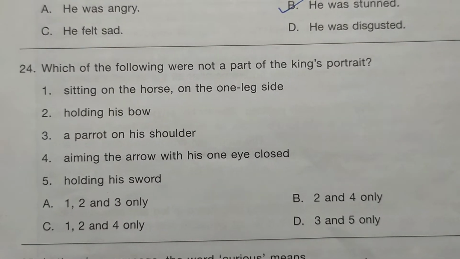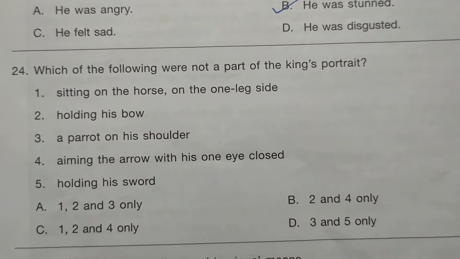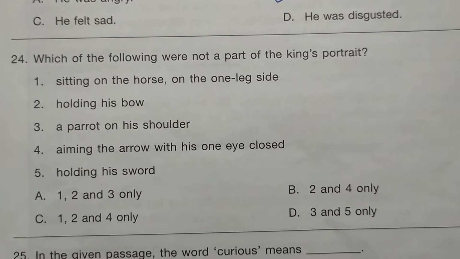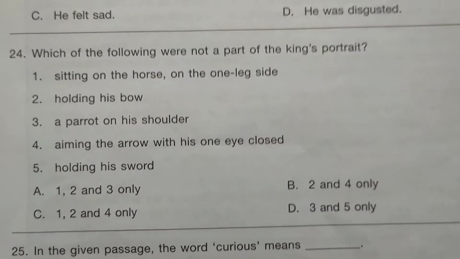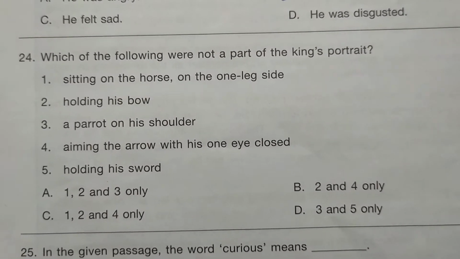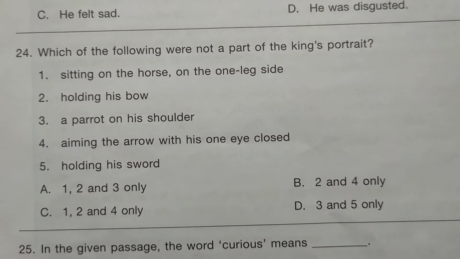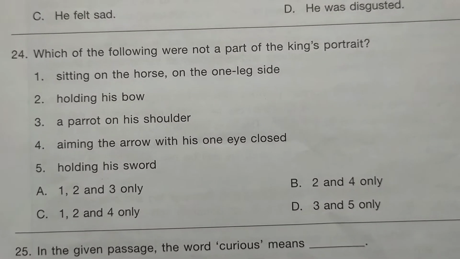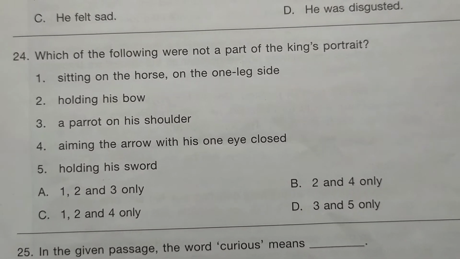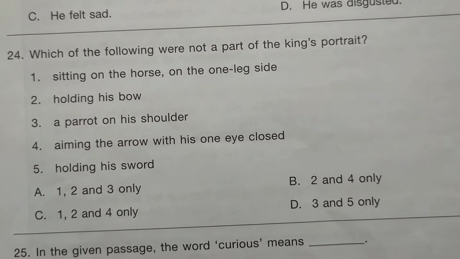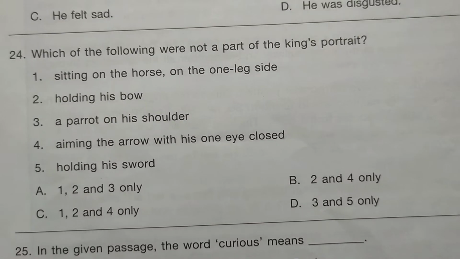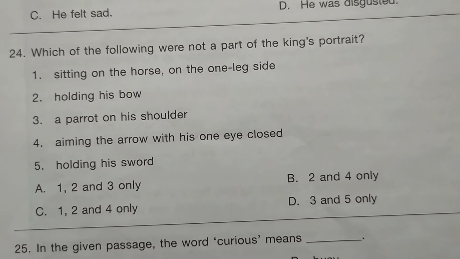Next is question 24. Which of the following were not a part of the king's portrait? They are asking which was not a part, right? Option 1 is sitting on the horse on the one leg side. Option 2 is holding his bow. Option 3 is a parrot on his shoulder. Option 4, aiming the arrow with his one eye closed. And option 5 is holding his sword.